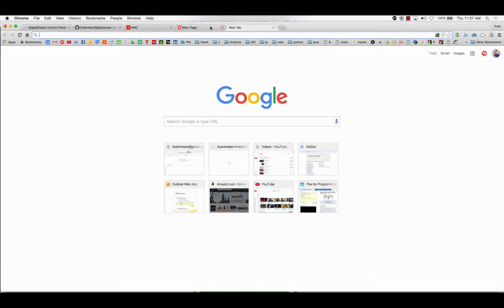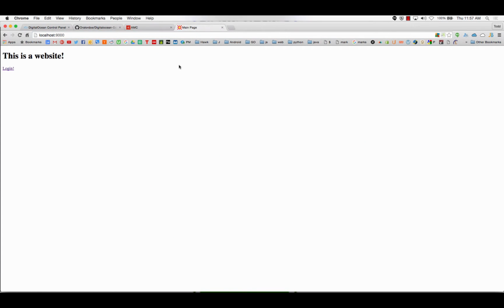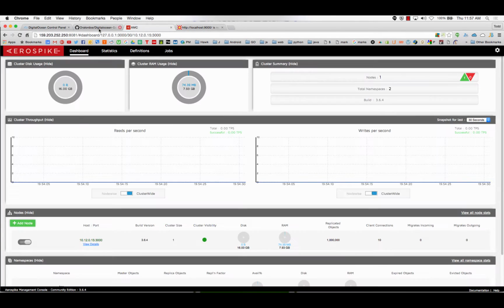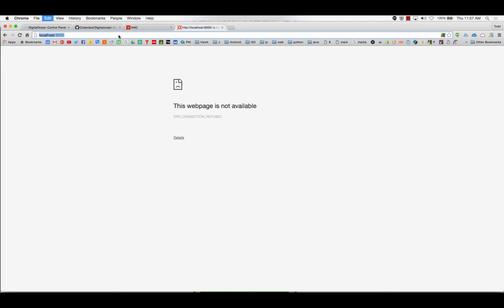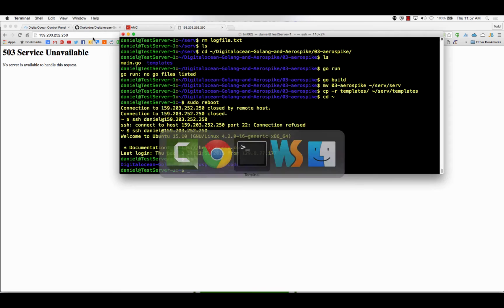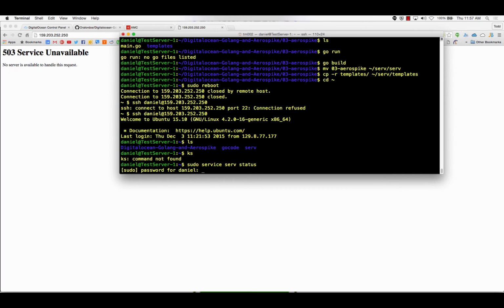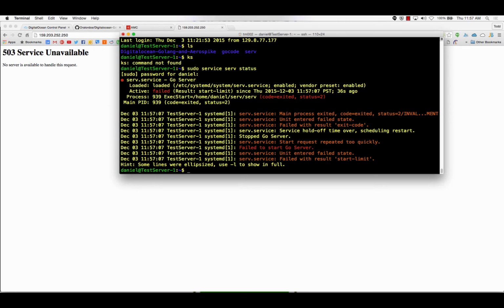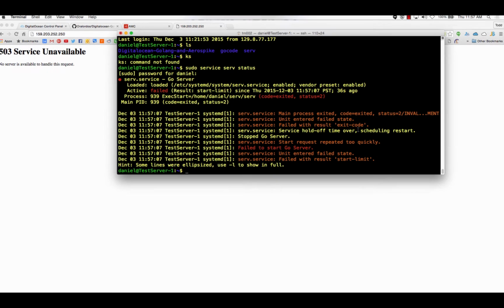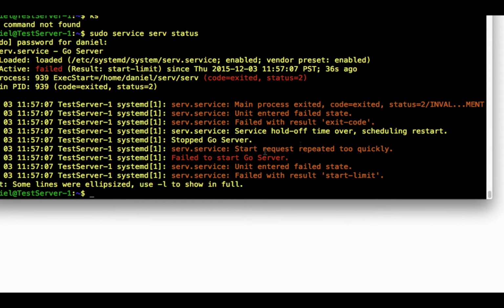So if we go over here, the IP address. If we go over here, it is not working. Why is it not working? Isn't that what you always want to know? System, service, serve, status. Okay. Failed to start. Scheduling restart, stop go server.